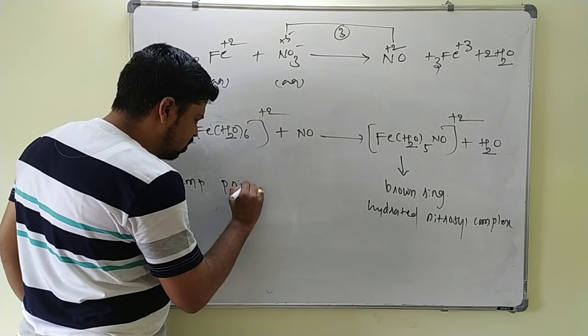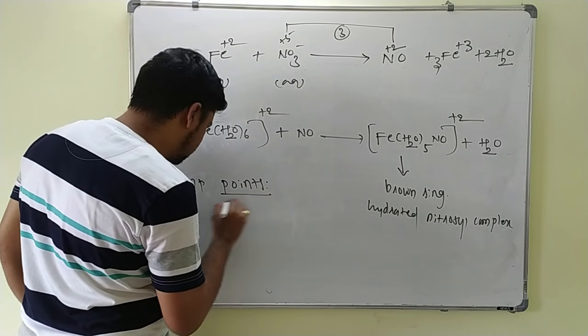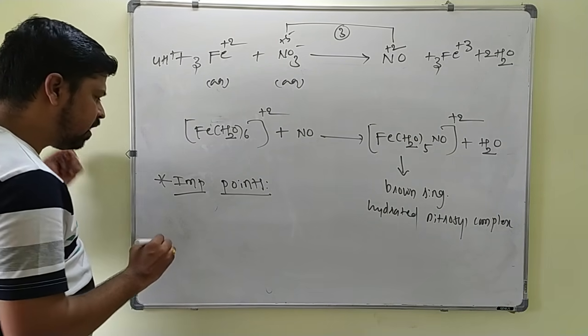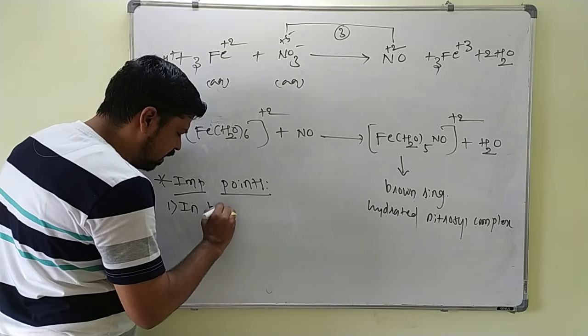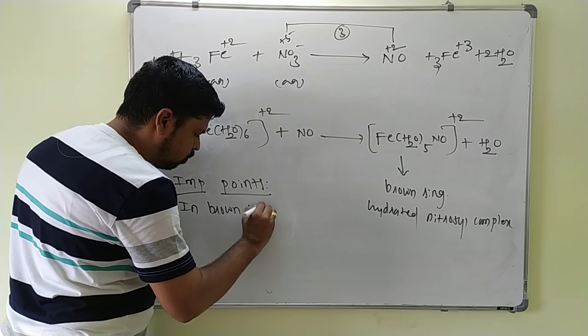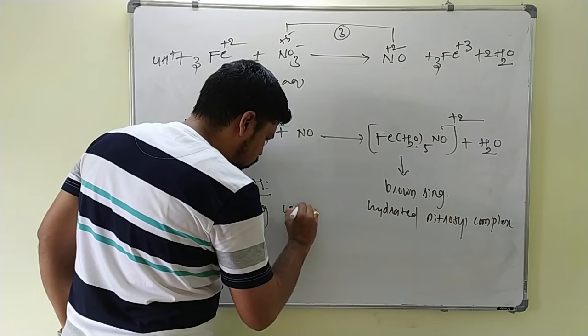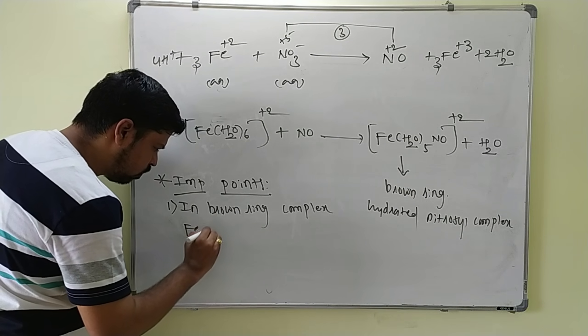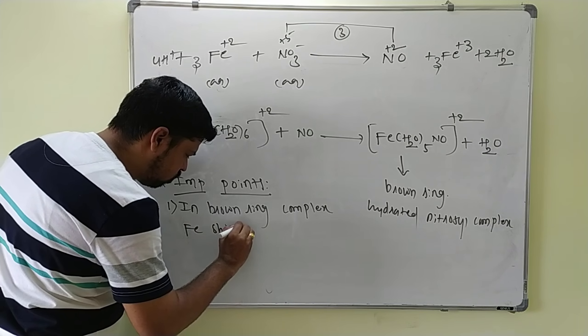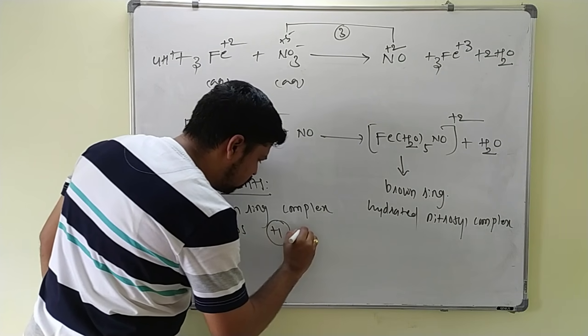Important points regarding this brown ring. In a brown ring complex, Fe shows +1 oxidation state.